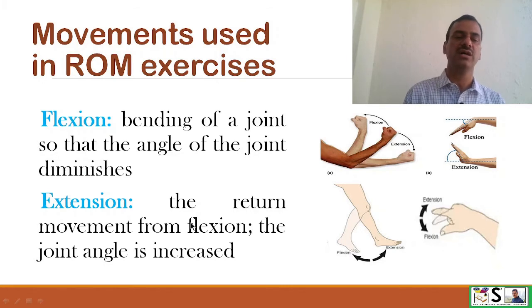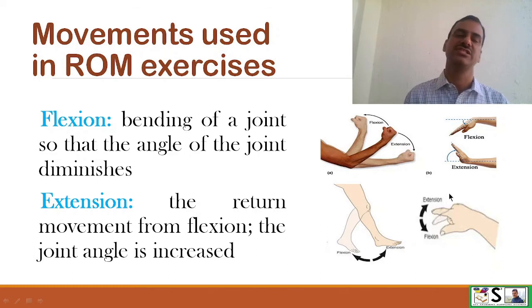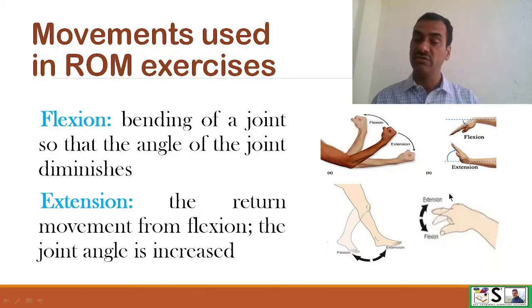And when we are moving away from the ventral part, or when the joint angle is increasing, then it is called extension. So this is at the knee joint, when we are moving like this it will be extension, and this is flexion. Here this is flexion, this is extension. So at every joint there will be these two types of movement, flexion and extension.